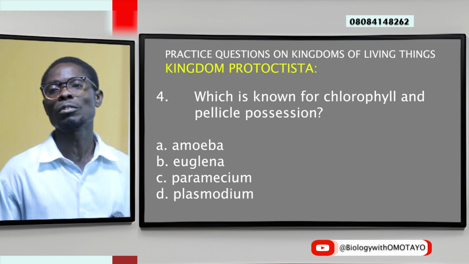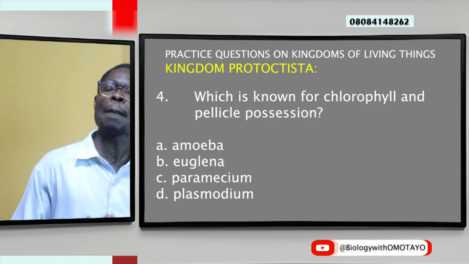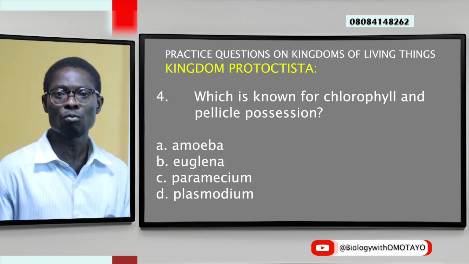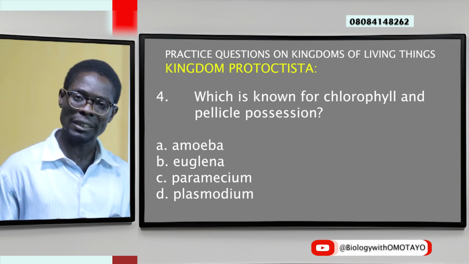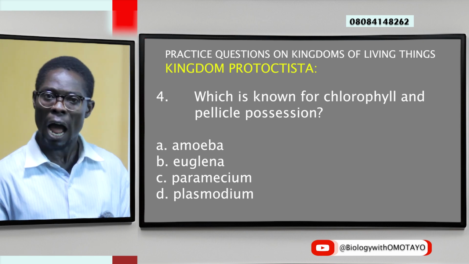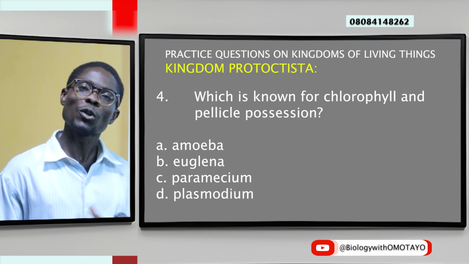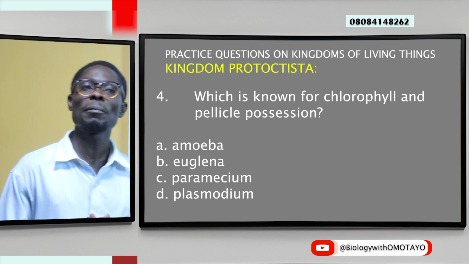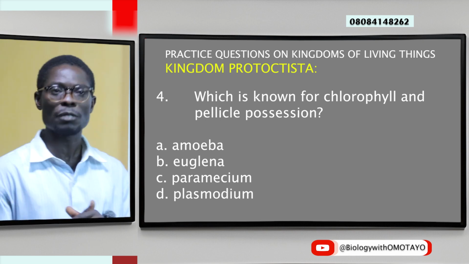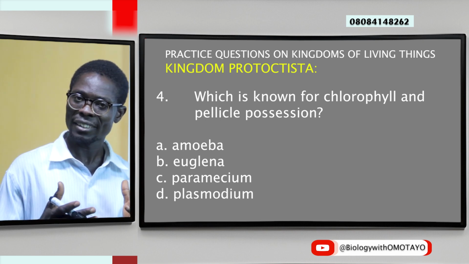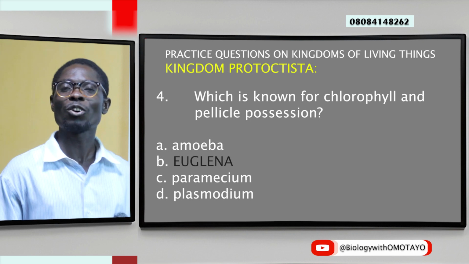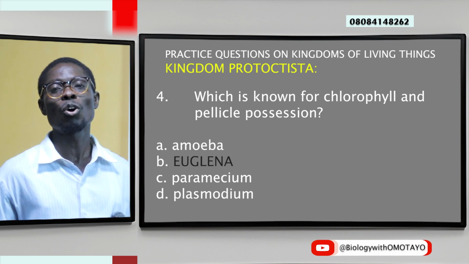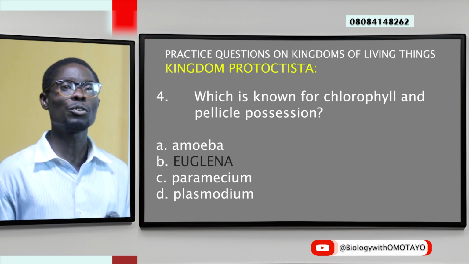Quickly, another question. Which is known for chlorophyll and pellicle possession among the following examples of Protoctista? Option A, Amoeba. Option B, Euglena. Option C, Paramecium. Option D, Plasmodium. Okay, good. The correct answer, Euglena. It is known for possession of chlorophyll and pellicle.